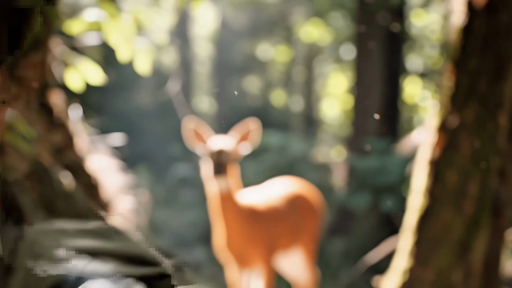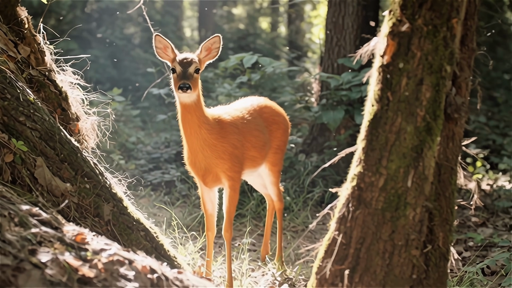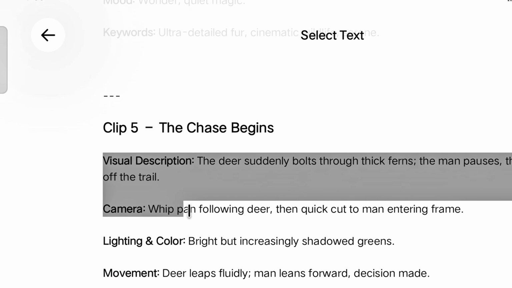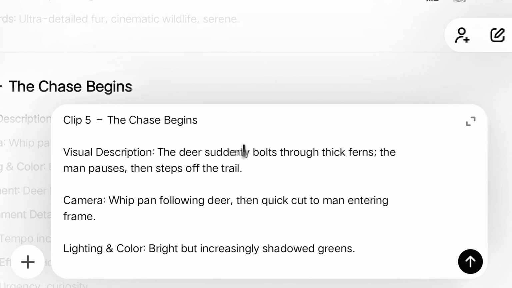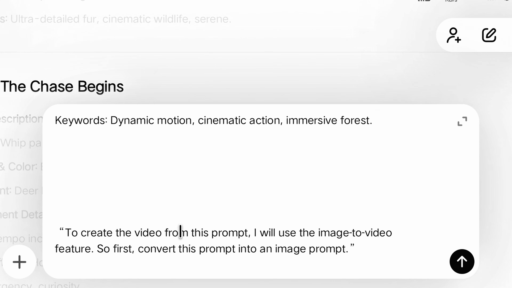Now if you watch the video created from the fourth prompt, you will see that the last frame stops on the deer, which means we cannot create the fifth video from the last frame of this video. So what we will do for that is we will copy the fifth prompt because we want to create the next video only from the fifth frame. So after copying it, we will paste it here and give this prompt below.